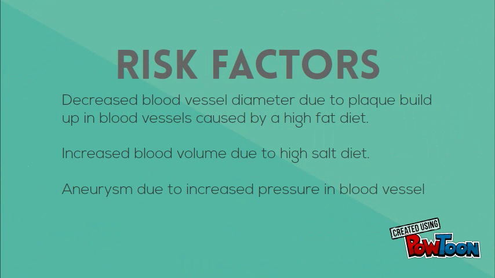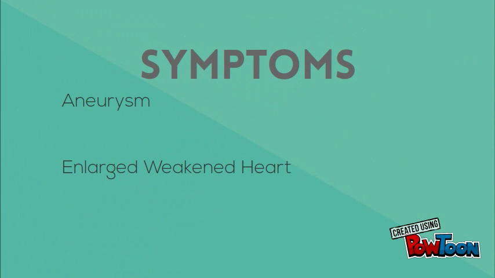Risk factors: decreased blood vessel diameter due to plaque buildup in blood vessels caused by a high-fat diet, increased blood volume due to a high-salt diet, and an aneurysm due to an increased pressure in blood vessels. Symptoms: aneurysm, weakened blood vessels in the brain. Cell membrane is weakened due to excessive pressure in the vessel. Enlarged and weakened heart may lead to heart failure. Homeostasis is affected because blood is not able to be pumped around the body due to weakened cardiac wall.